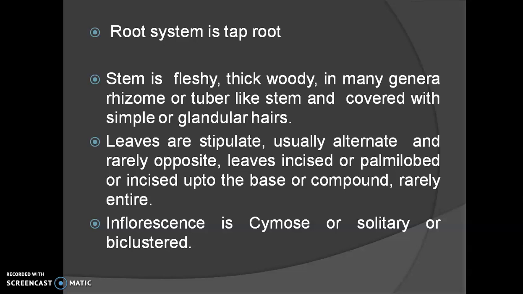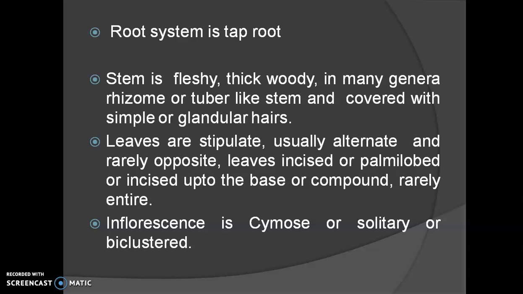The leaves are stipulate. Stipulate means if a leaf shows the presence of a small leaf-like structure at the base of the petiole, then it is called a stipule. The most important characteristic feature of that family is that the leaves are stipulate. About the phyllotaxy, the leaves are either alternate or opposite.